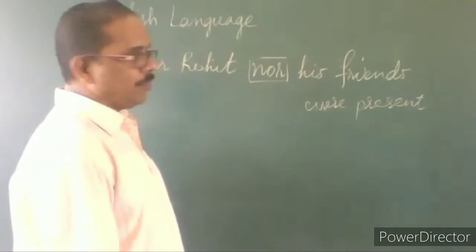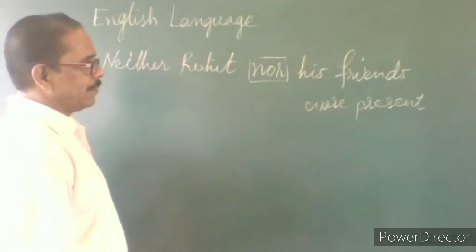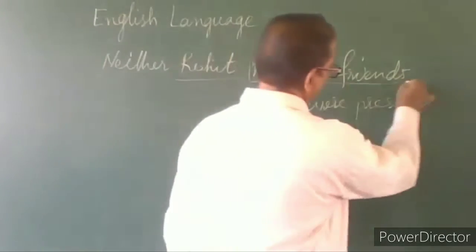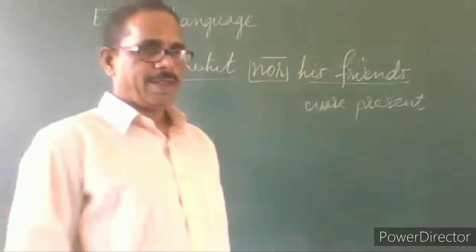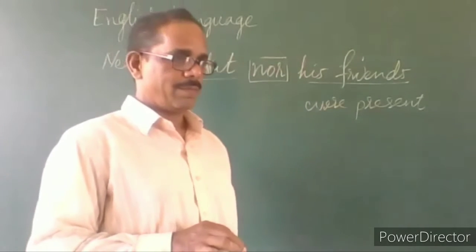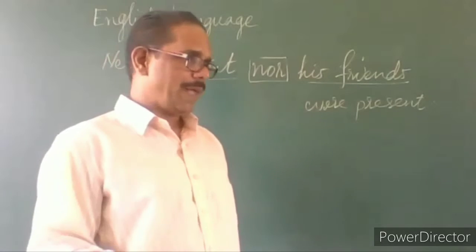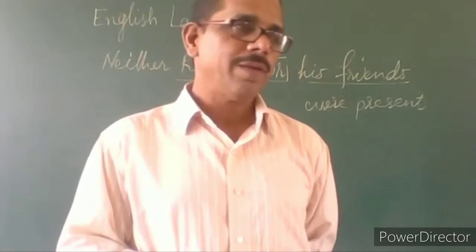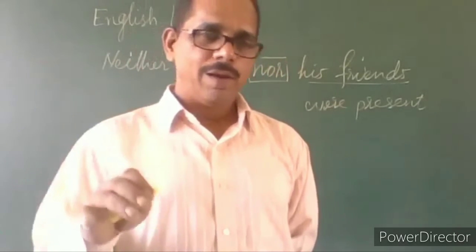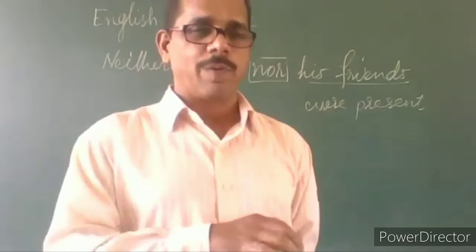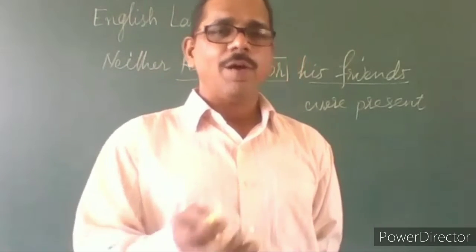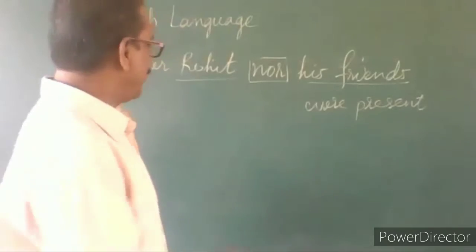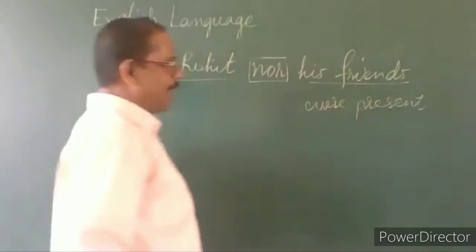We have here two nouns, two subjects are there. What are the subjects? One is Rohit, another one is his friends. If the subjects are of different numbers, if they are of the same numbers, no problem. That is what you understand by different numbers. One is a singular and another is a plural. If both are plural, okay, no problem. If both are singular, no problem. When it is a combination of both, two different subjects, one is a singular, one is a plural, then what happens?